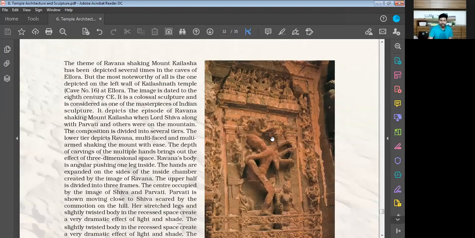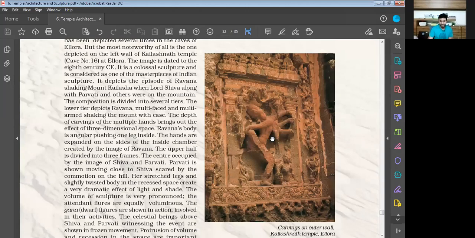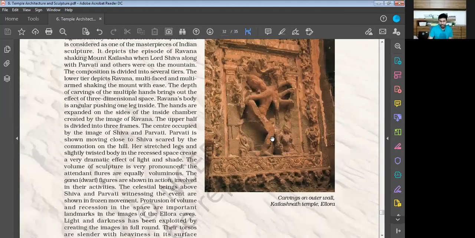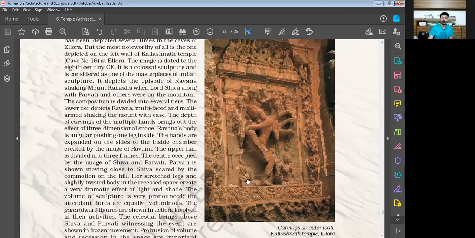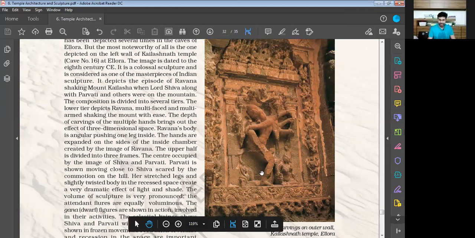Once again, we come across another image over here. This image talks about carving on the outer wall of the Kailashnath temple at Ellora. This is the carving on the outer wall of the Kailashnath temple at Ellora. This is another image, a very finely delicate image over here.